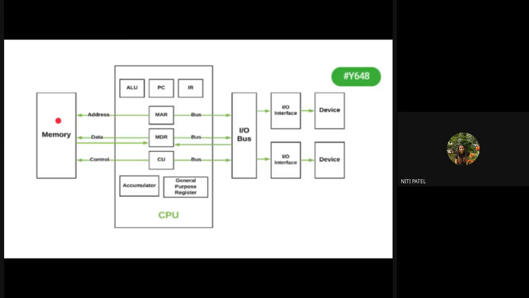So whatever communication happens between memory and CPU, it is going to be accomplished only by 3 buses: address bus, data bus, and control bus.